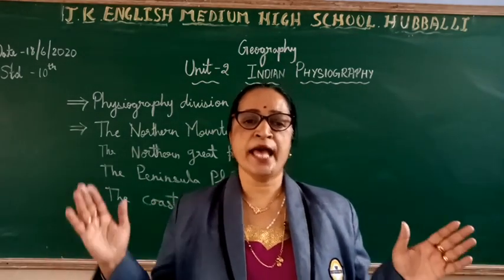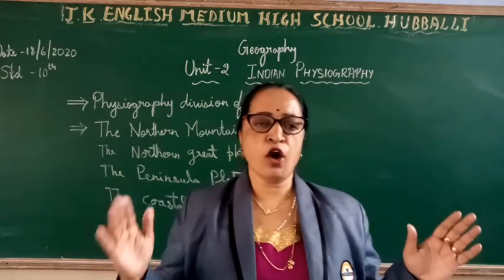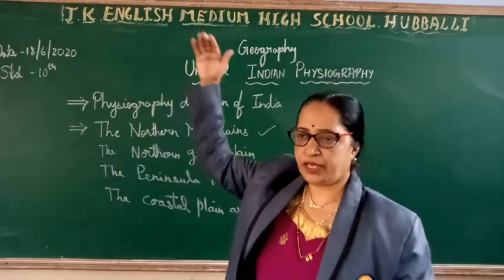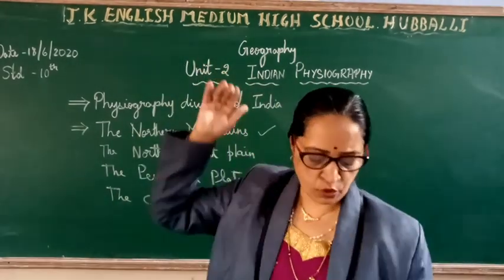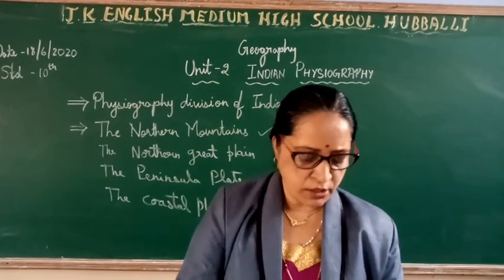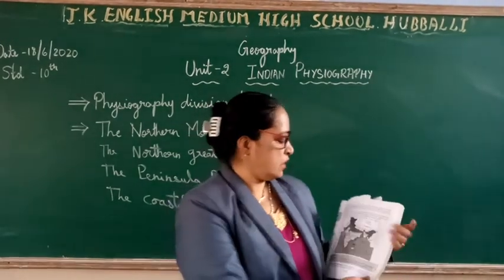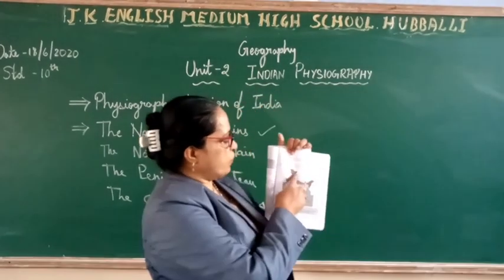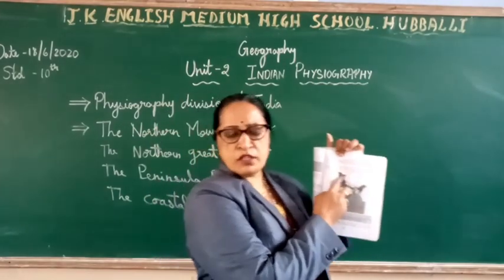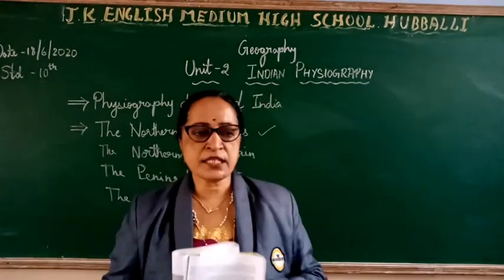Their extent is a continuous chain along the northern boundary of India. I'll show you on the map. So they extend along the northern boundary of India. This is the northern boundary. Here you can see the Himalaya mountains.